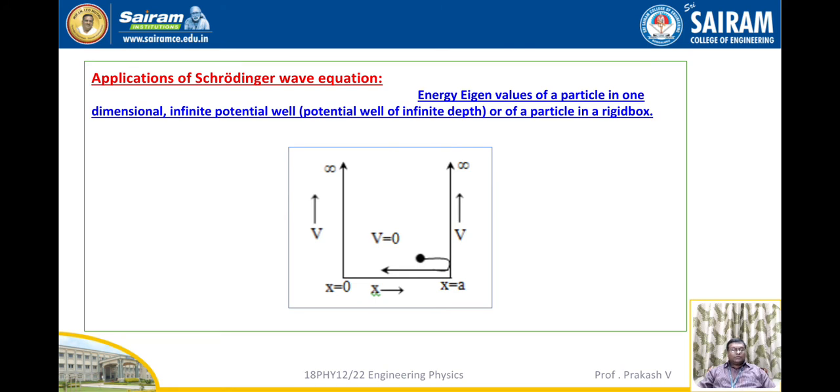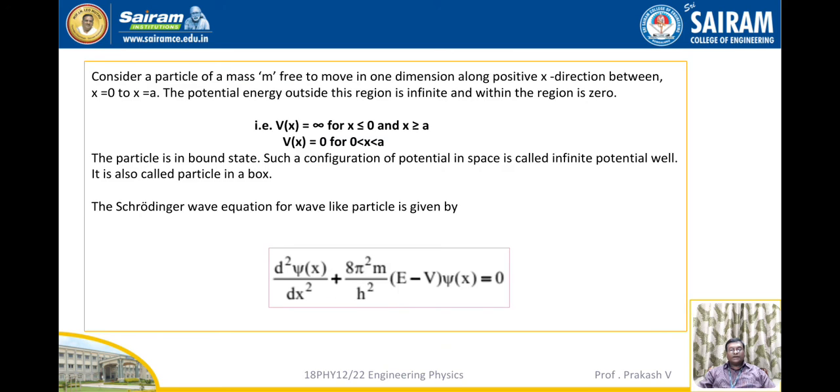Now consider a particle of mass m free to move in one dimension along the positive x direction between x equal to 0 and x equal to a. The potential energy outside this region is infinite, and within this region it is 0. That is, V of x is equal to infinity for x less than or equal to 0 and x greater than or equal to a.